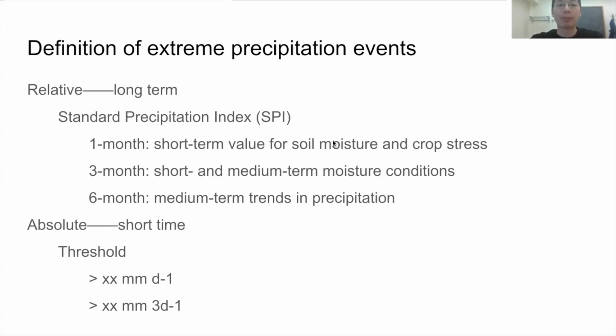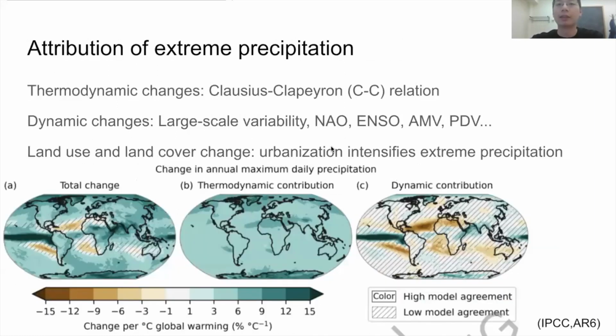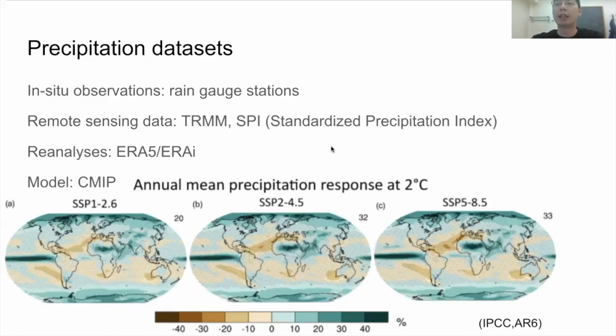And for short time studies, there are absolute thresholds for the precipitation, like how much precipitation in 1 hour or 1 day. And then the precipitation datasets: studies of the past and future change in the extreme precipitation and in the mean state of the precipitation use the same original sources of weather and climate observations, including in-situ observations using rain gauge stations, remote sensing data, and reanalysis data, and also some data output from climate models like the CMAP project.